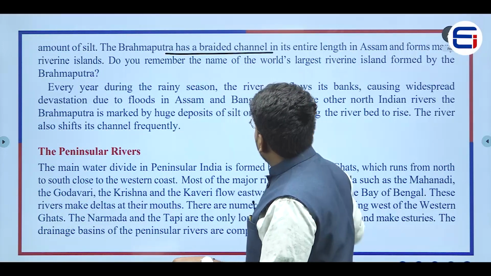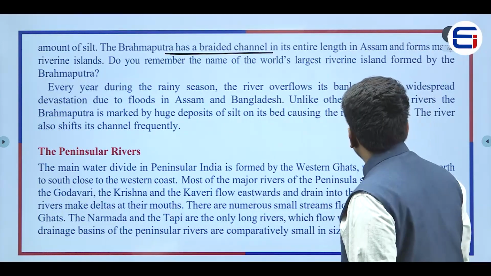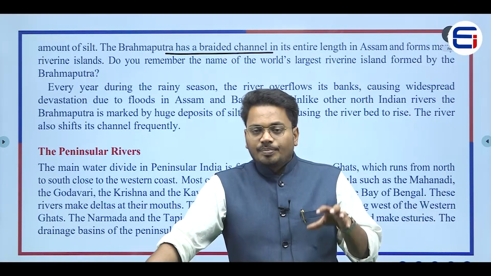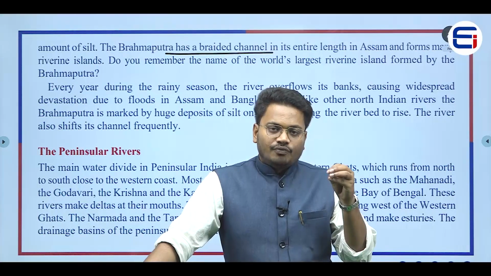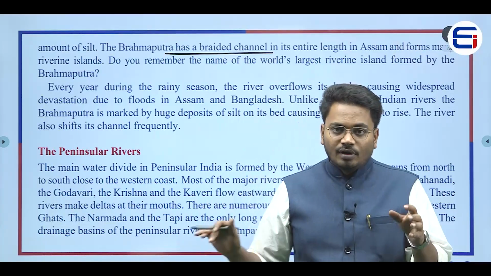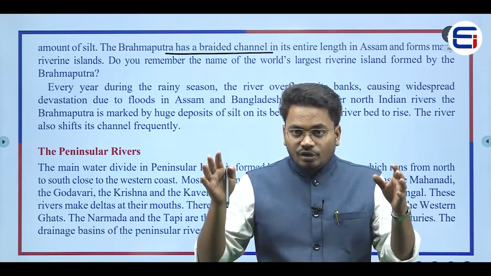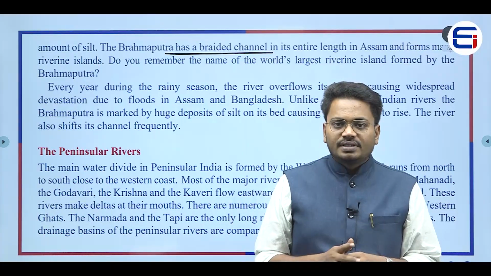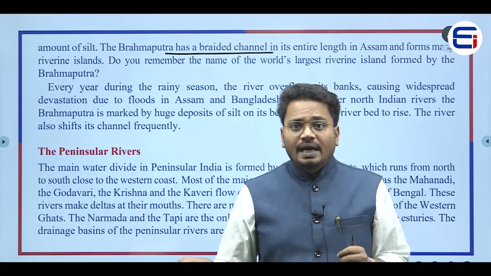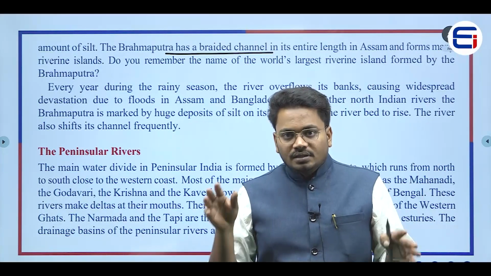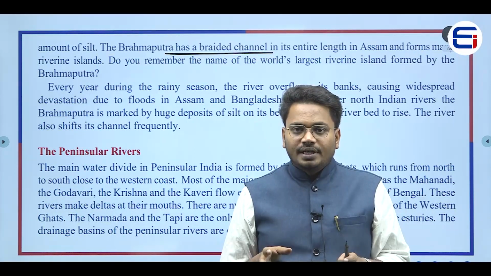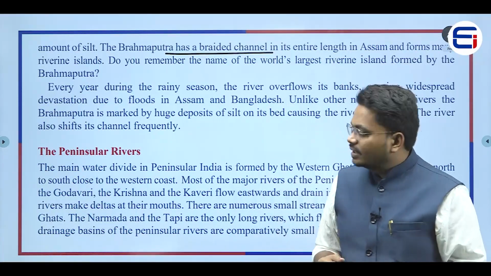The Brahmaputra has a braided channel in its entire length in Assam and forms many riverine islands. Now the point here is, this Brahmaputra river would be forming more riverine islands because of its huge water, right, because of the huge silt which was deposited by the water which was carried away by this particular river. They would be forming large riverine islands, and mostly you can see these riverine islands in Assam.